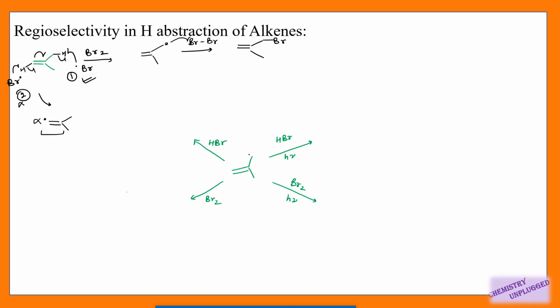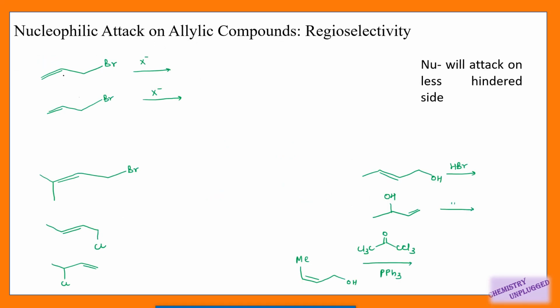So this diagram is very useful. If we are using HBr under normal conditions, then we will get this one as the product. If we are using photolytic conditions, then we are getting this product. Then if we are doing its bromination, then we will get this product. And if we are doing it under photolytic condition, then we will get hydrogen abstraction. Then we will take nucleophilic attack on allylic compounds and its regioselectivity.